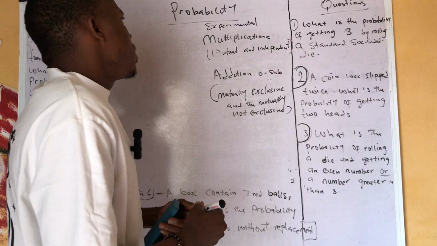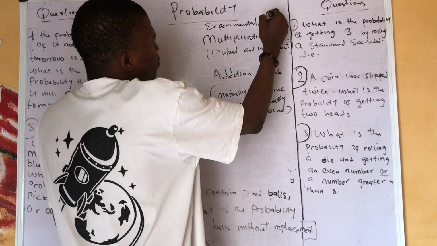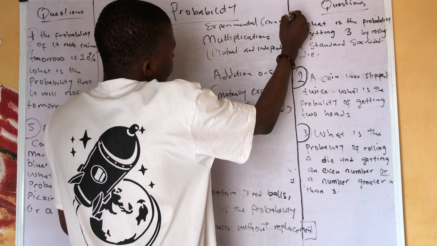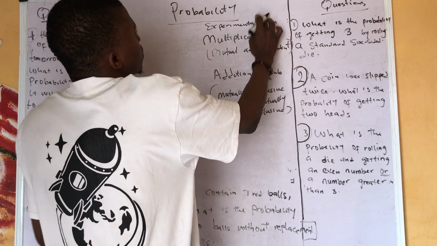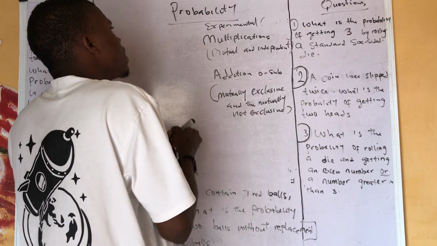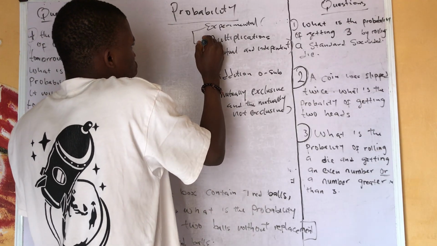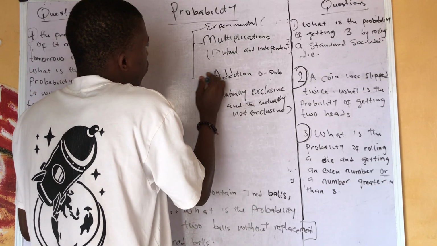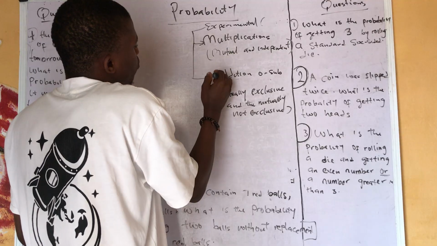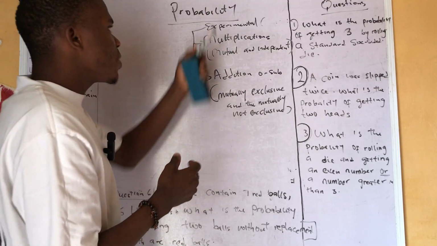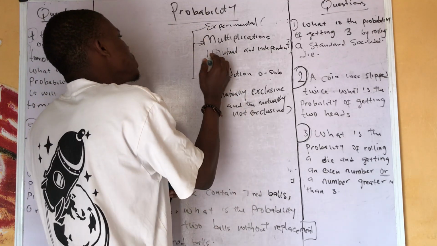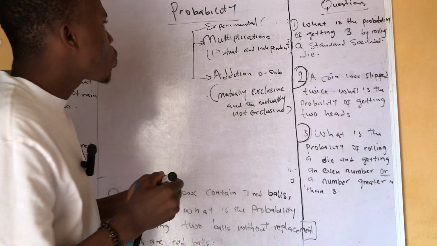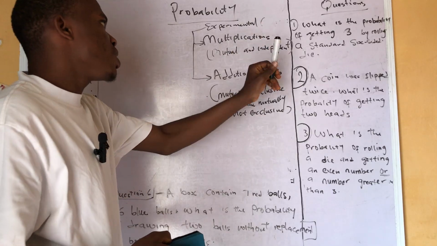Now under the experimental, that's where we have the flipping of the coin, the die, and so on with the deck. That's for the experimental. This experimental can lead to the multiplication and addition of probability of events. But while the multiplication will lead towards the mutual and independent, addition will lead towards mutually exclusive and mutually not exclusive.